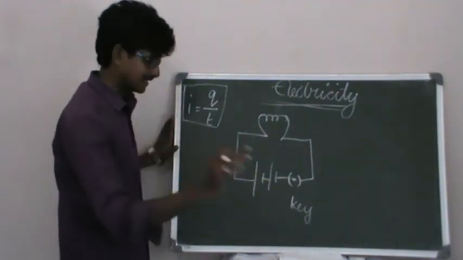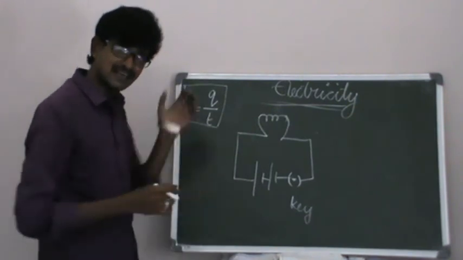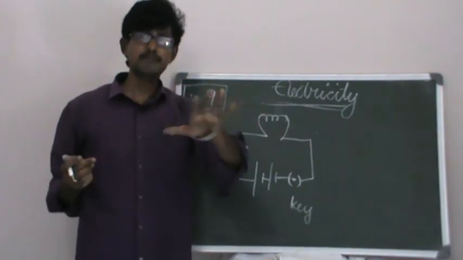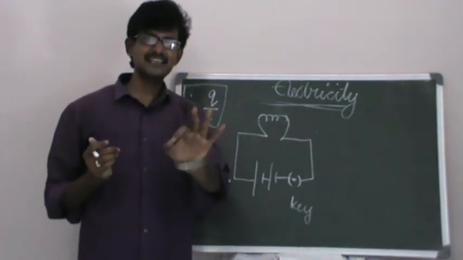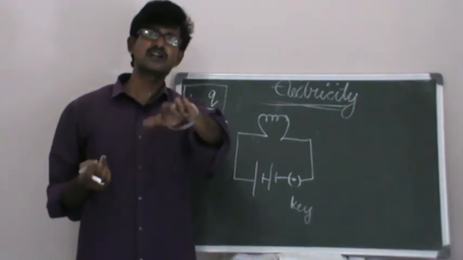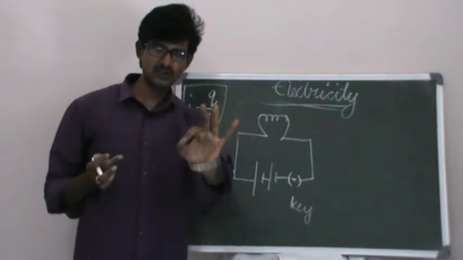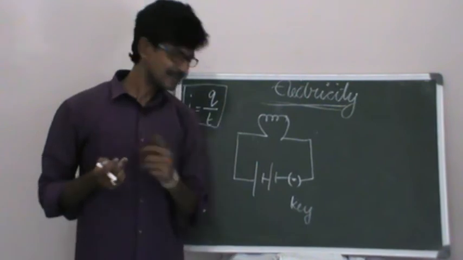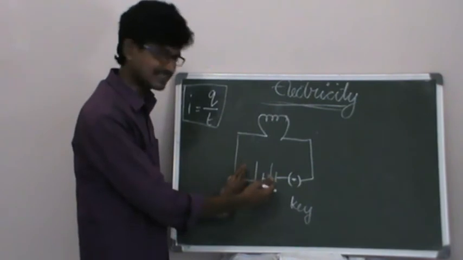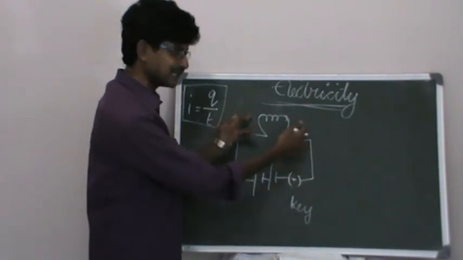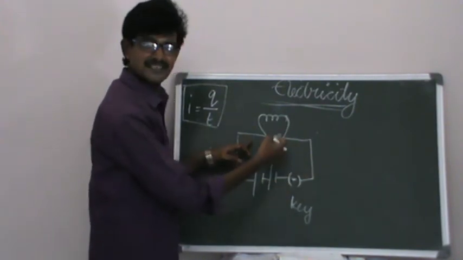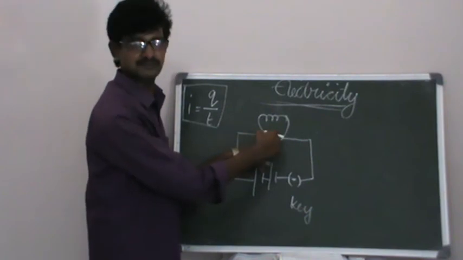Right, and remember, what is the difference between electric cell and battery? We think generally these both words are same, but these are not same. An electric cell is a single cell. A combination of two or more cells is called a battery. Now, when these electric cells are connected in this way, with the help of a key to the bulb, and the key is closed, the path is closed, the circuit is complete, and so the bulb glows.